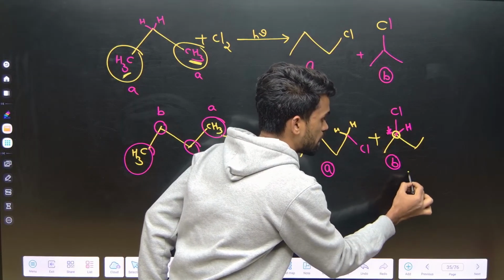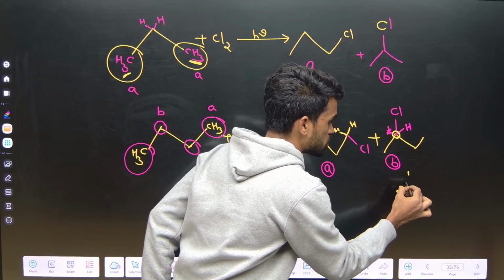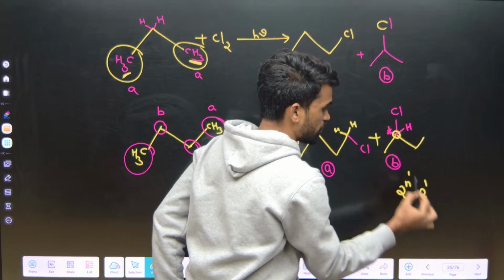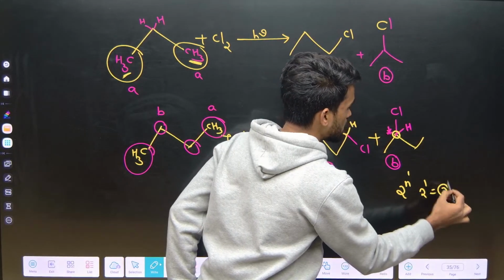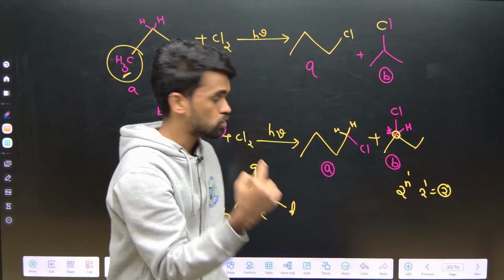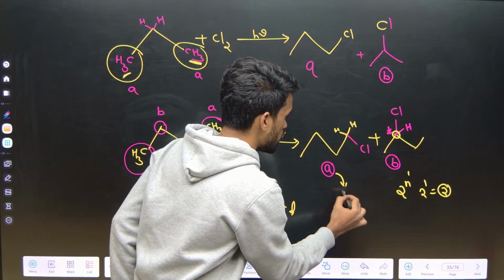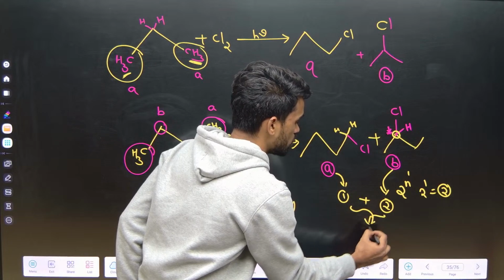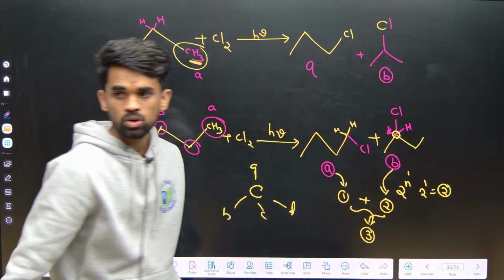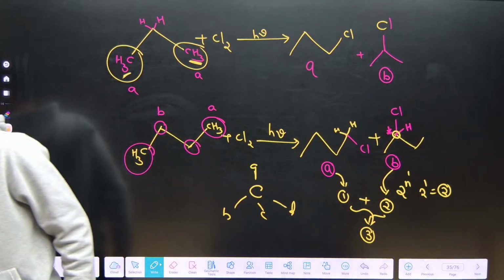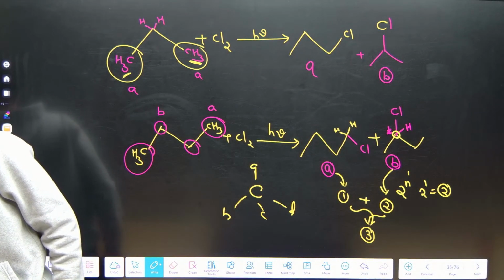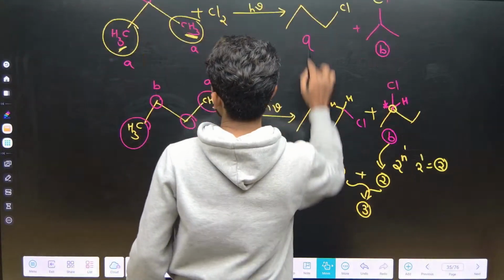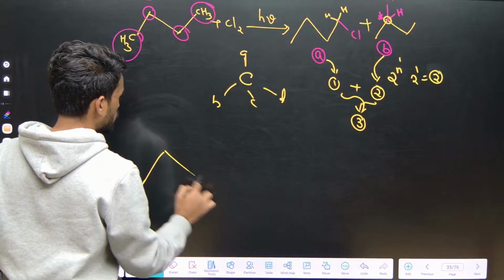Whenever there is one chiral center, the number of stereoisomers possible is 2 power n, that is 2 power 1, because n represents the number of chiral centers. So you will get 2. One can be the R isomer, the other can be the S isomer. So your A type product is 1 and B type products are 2. So total isomers possible are how many? 3. This is how you need to answer the question. Is this clear or not? Tell me fast. Clear? Right. Now tell me how many possible products for this compound?